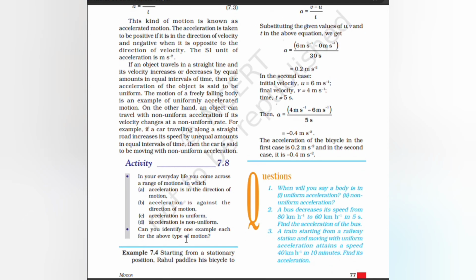Starting from a stationary position, Rahul paddles his cycle to attain a velocity of 6 meters per second in 30 seconds. Then he applies brakes such that the velocity of the bicycle comes down to 4 meters per second in the next 5 seconds. Calculate the acceleration of the bicycle in both the cases.